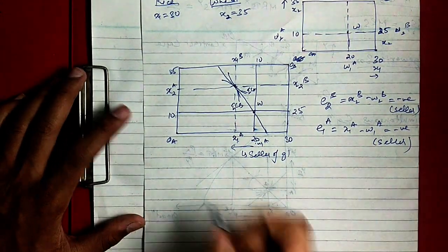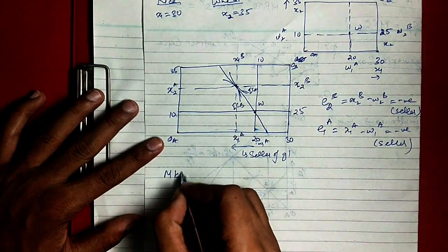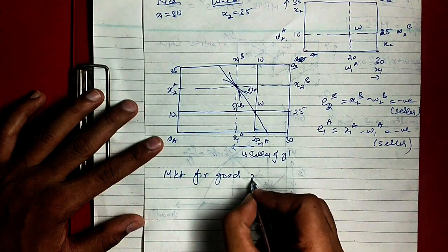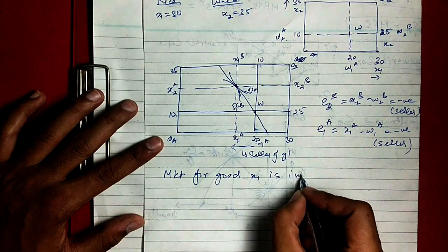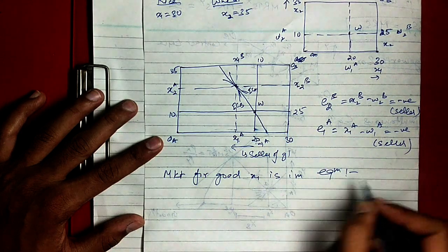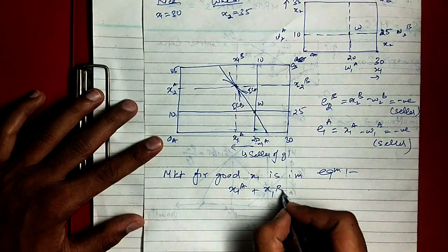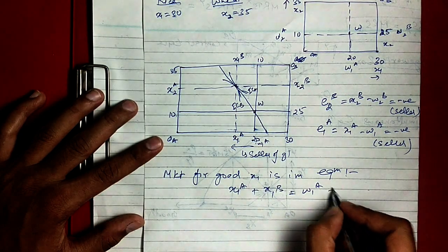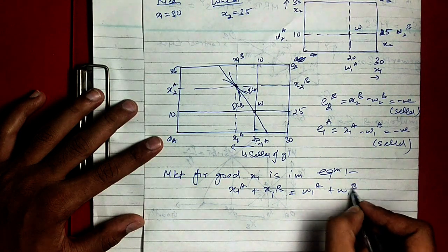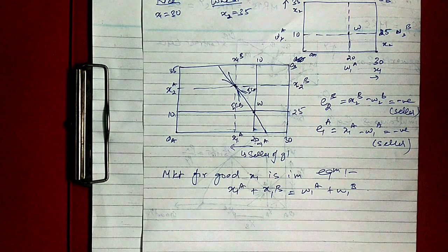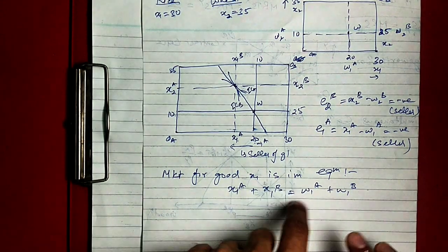So we can write the market demand condition. The market for good 1 is in equilibrium when x1A plus x1B is equal to w1A plus w1B. This will be the condition for the market for x1 to be in equilibrium.